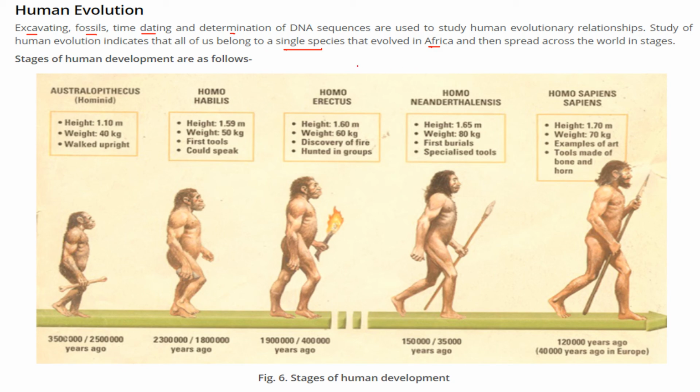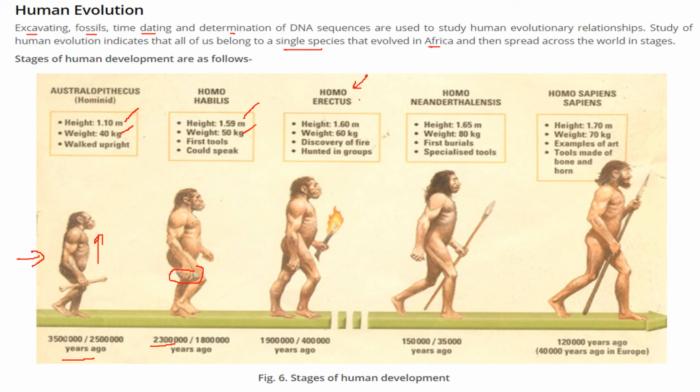So what are these stages? The stages of human development are like this: Australopithecus, height around 1.1 meters, weight 4 kg, and he walked upright 35 lakh years ago. Then Homo habilis, height around 1.59, weight 50 kg. They started using some tools and could speak, 23 lakh years ago.